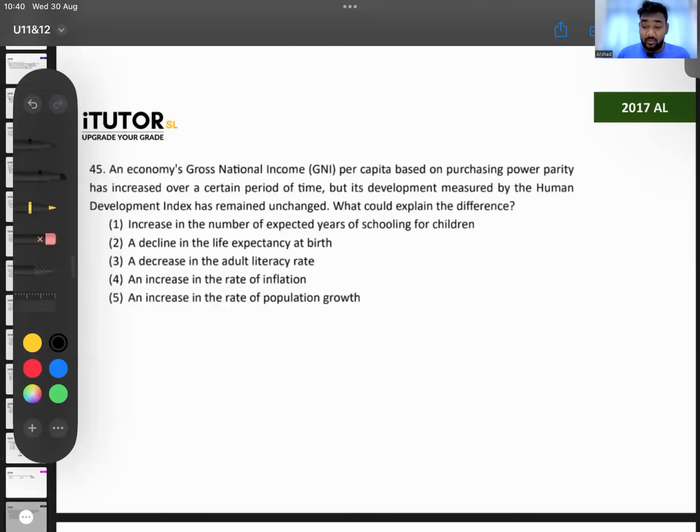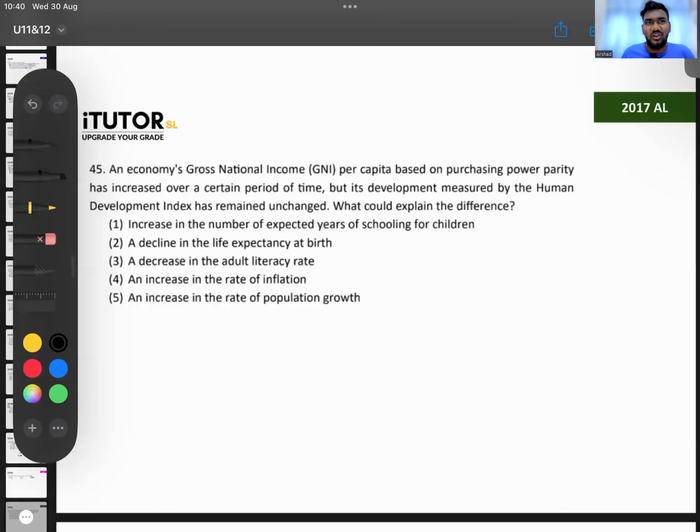Question number 2070. Question 45. The economy's GNI per capita based on purchasing power parity has increased over a period of time, but its development measured by the Human Development Index has remained unchanged. How would you explain the difference?